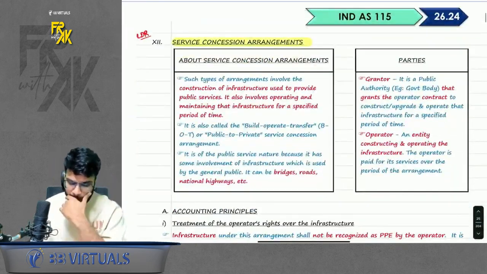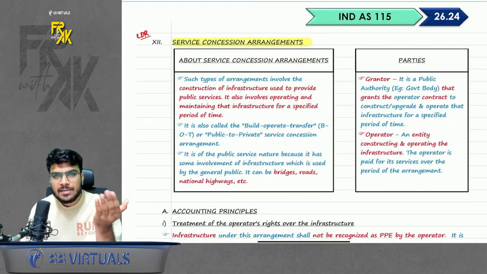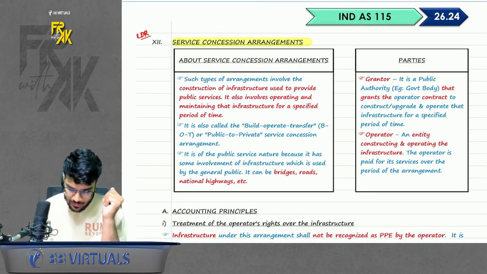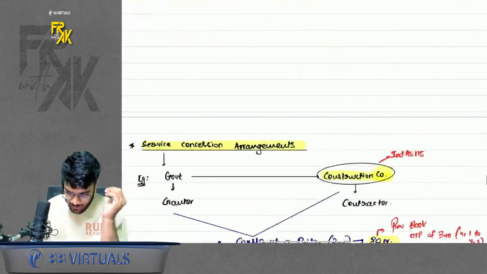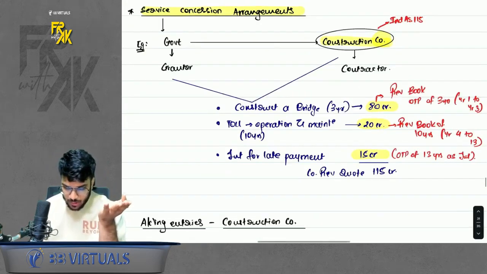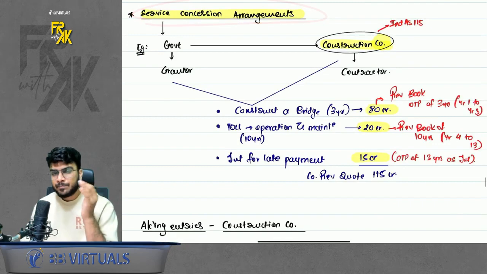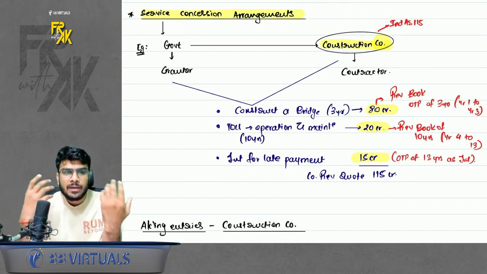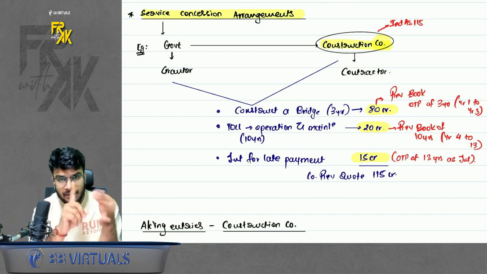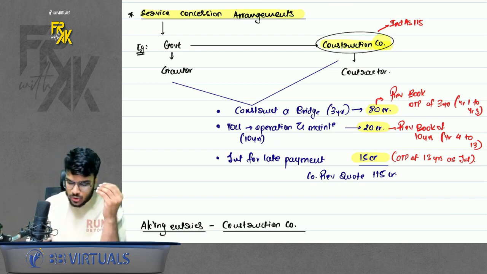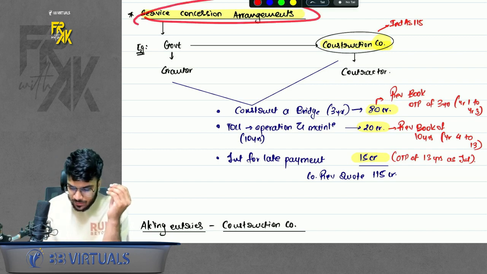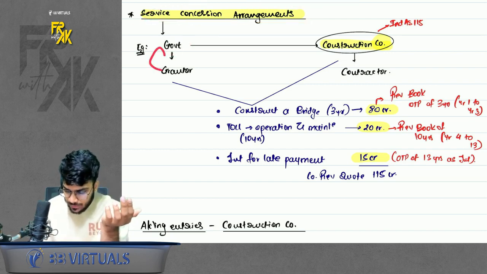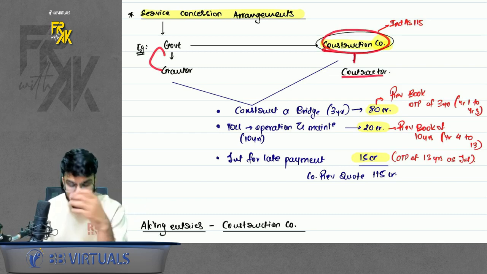Okay. Then the next concept here is service concession arrangement. Please have a look here. I have made you write everything in the notebook. A service concession arrangement is basically where a government hires a construction company to build public utilities like tolls, bridges, national highways, etc. So here there are two parties: the government, also known as the grantor, and the construction company, also known as the contractor.